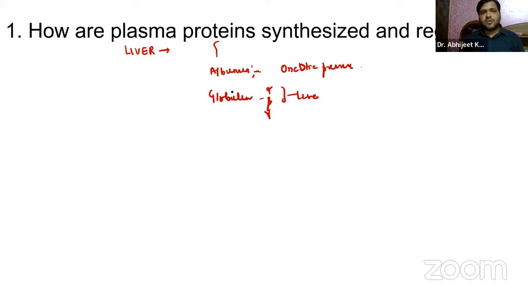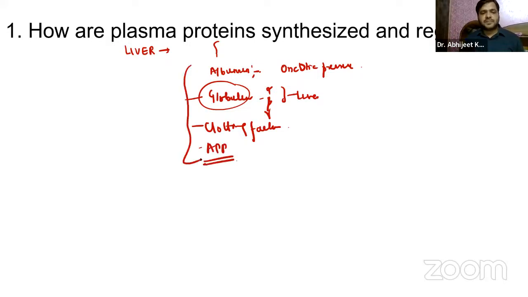So the globulins are involved in transfer of iron, right? Even the globulins play a very important role in the immune system. Then the clotting factors, and acute phase proteins. So these are all the plasma proteins. Acute phase proteins basically increase in response to inflammation, guys. I've already told you.